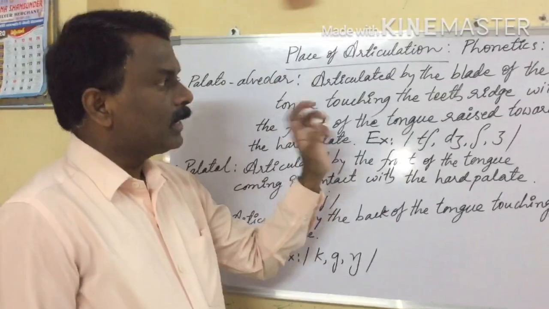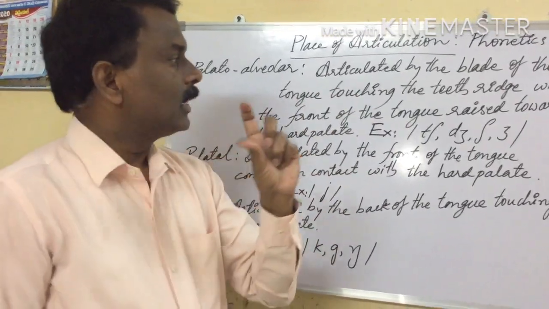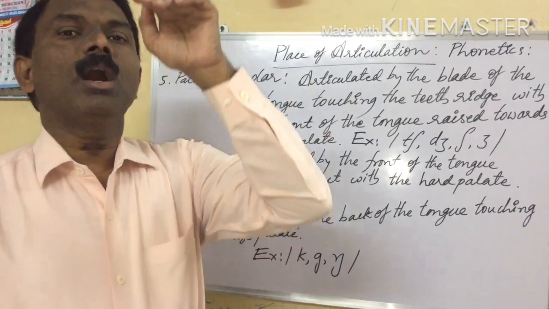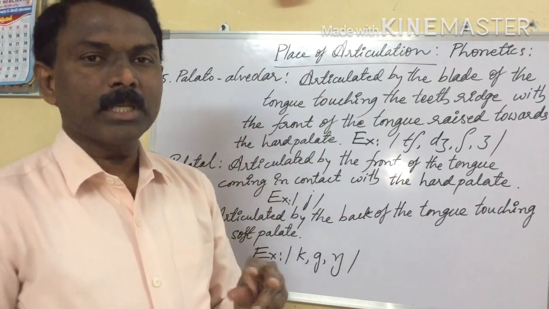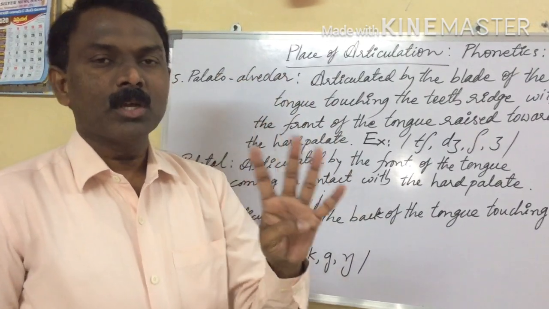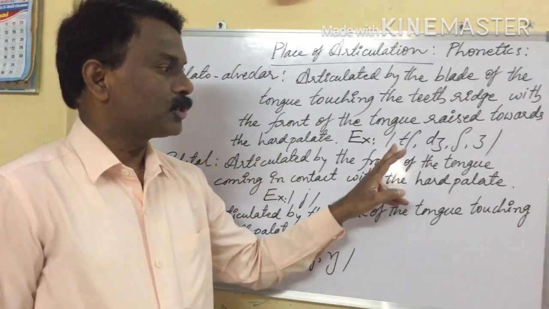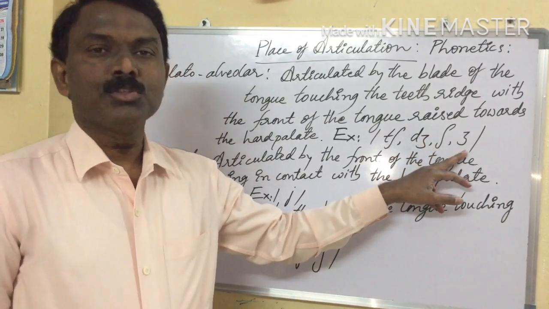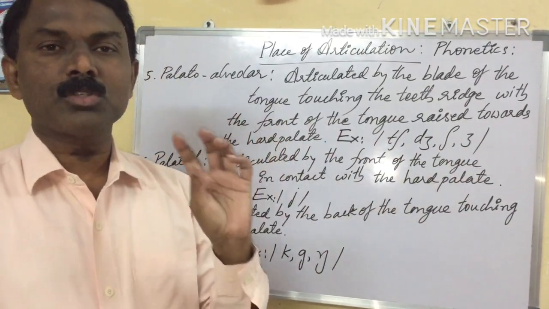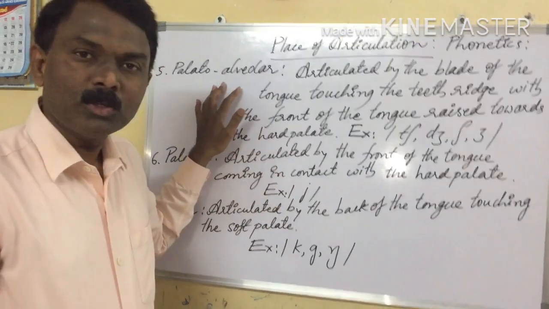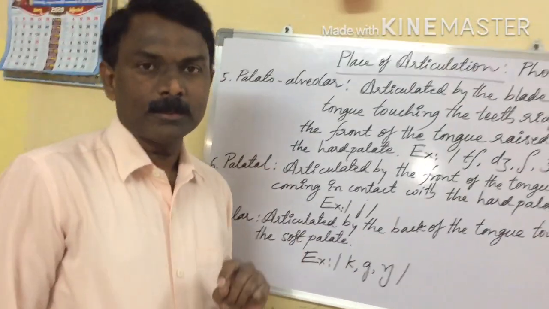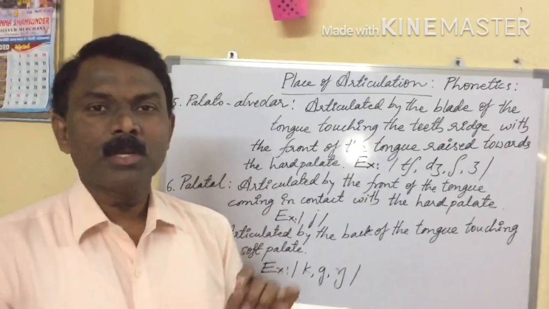So here the blade of the tongue touches the teeth ridge and is raised towards the hard palate while producing these four sounds: cha, ja, sha, ja. These four sounds are called palato-alveolar.